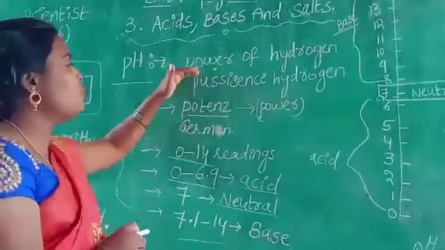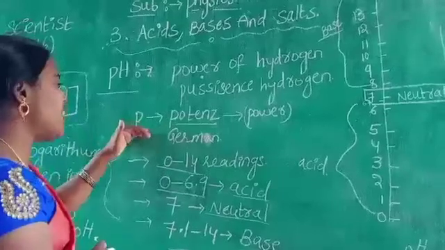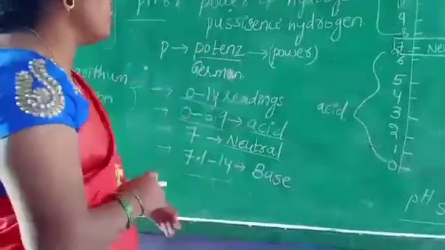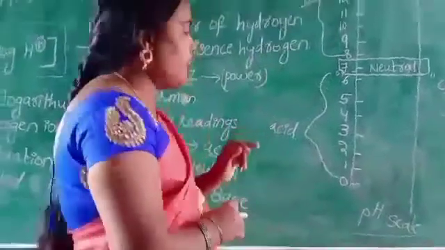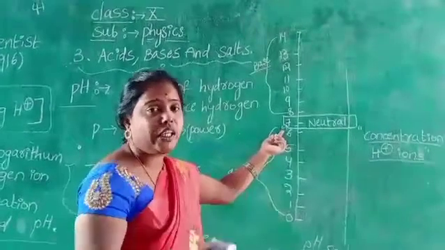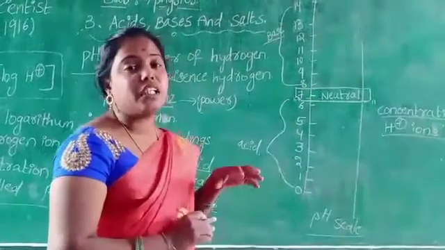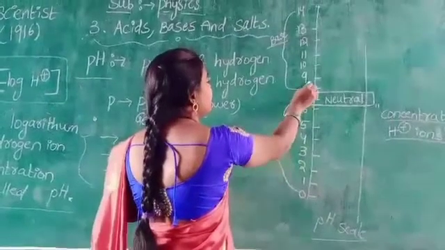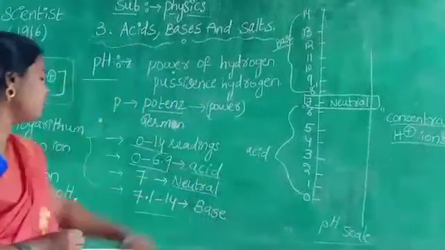What is pH? The power of hydrogen, or potenz of hydrogen, is called pH. P stands for potenz. In the German language, potenz means power. This is a pH scale which contains readings from 0 to 14. If the value is from 0 to 6.9 in between, that is an acid. If the value is exactly 7, that is called neutral. If the value is from 7.1 to 14, that is called a base.